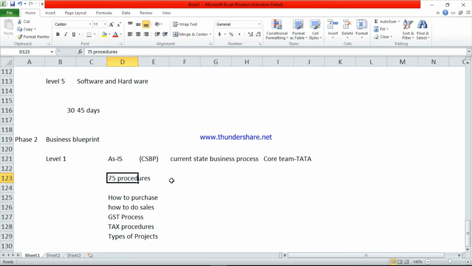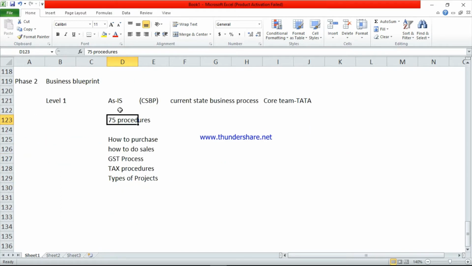This is one documentation. So in level 1 the core team has to prepare one document.